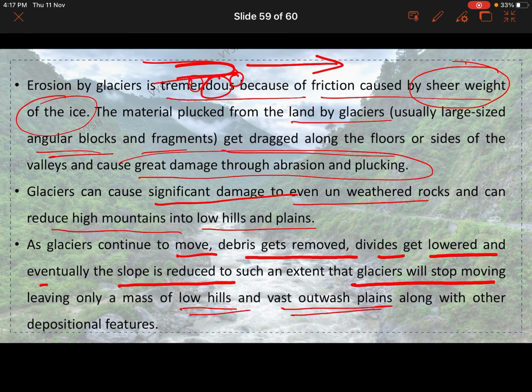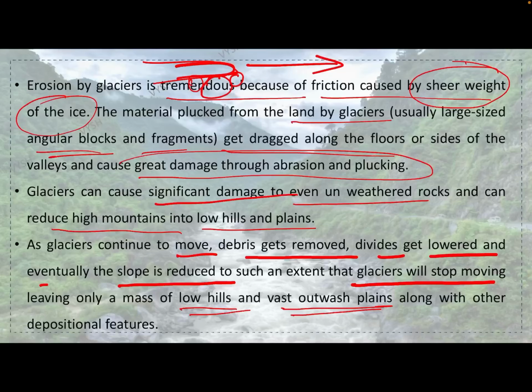See, for example, the glacier was moving in this way. Because of the heavy weight, this will carry huge parts of the rock with it. Automatically this thing will move with the glacier, right? So automatically the height of the cliff or the mountain gets reduced. And this will become low hills or vast outwash plains.